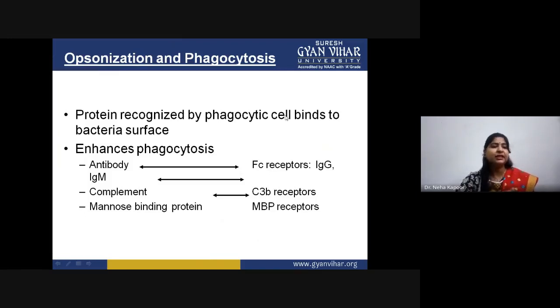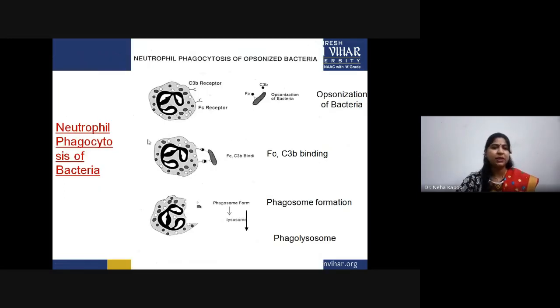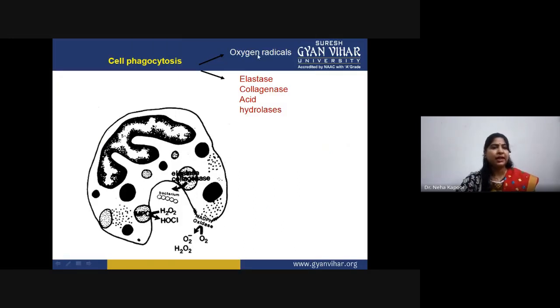These proteins that are recognized by the phagocytic cells bind to the bacterial surface and enhance the phagocytosis process. This is the neutrophil-mediated phagocytosis of bacteria, showing how they act through the C3b receptor and Fc receptor. Opsonization happens, and then phagolysosome formation occurs. Again there are two pathways, because previously we discussed macrophage mediated phagocytosis.